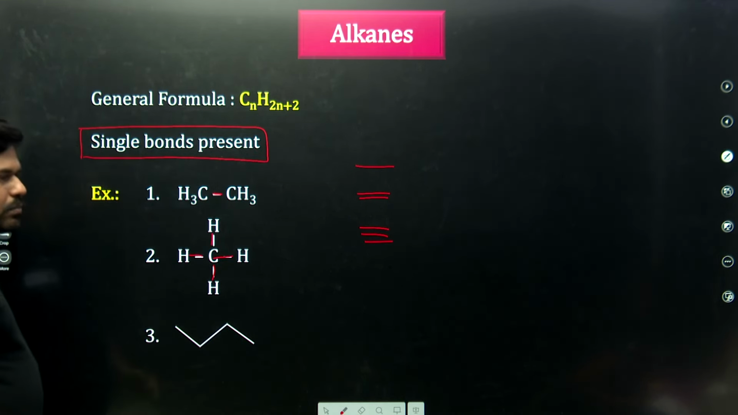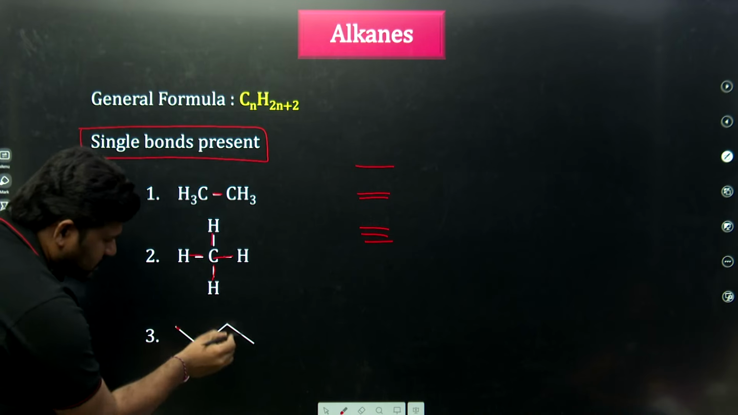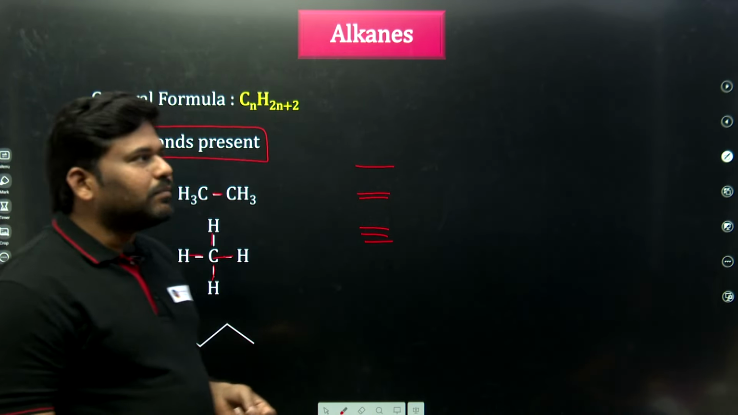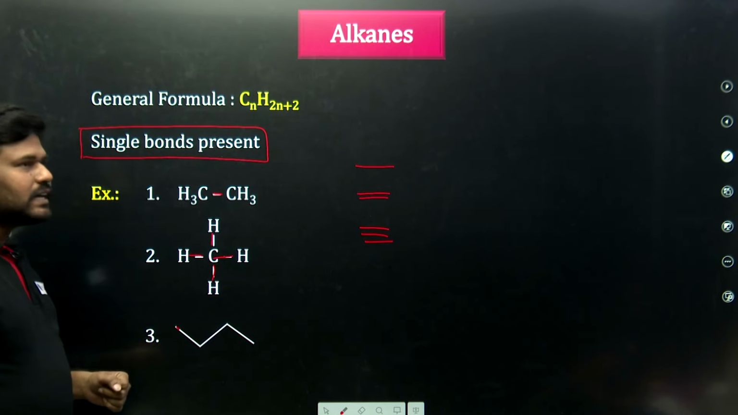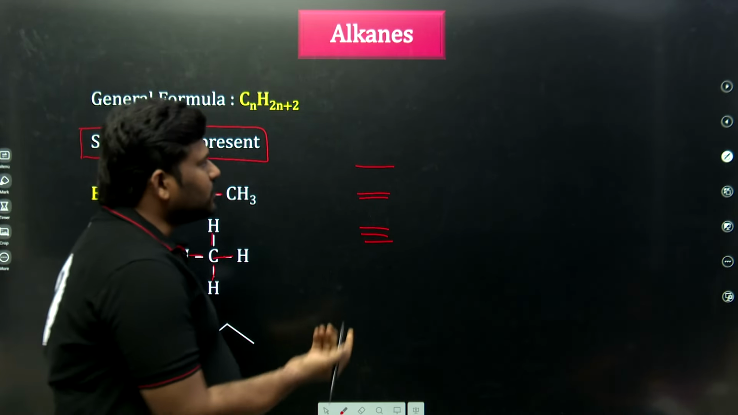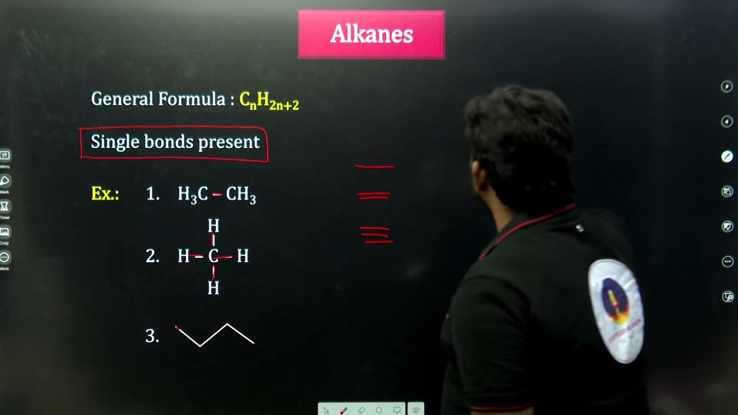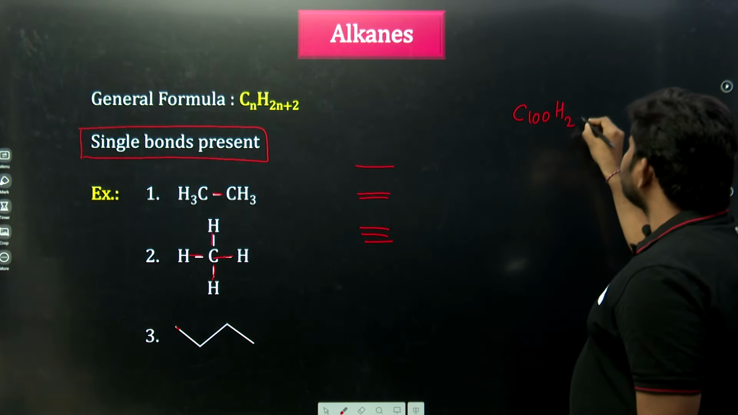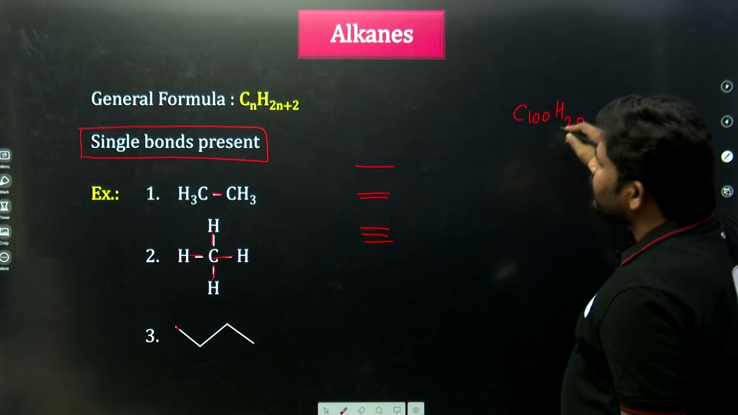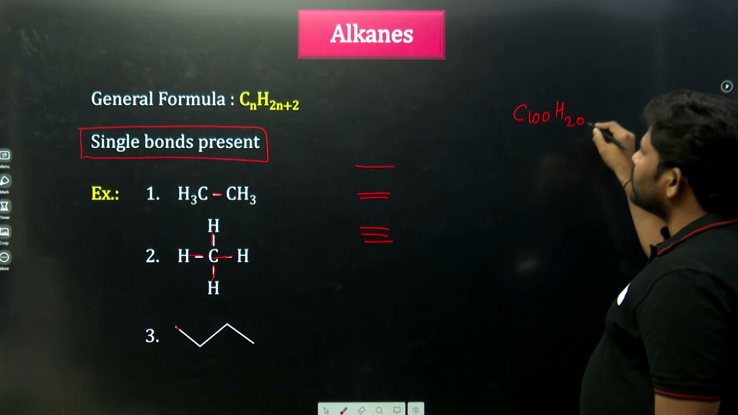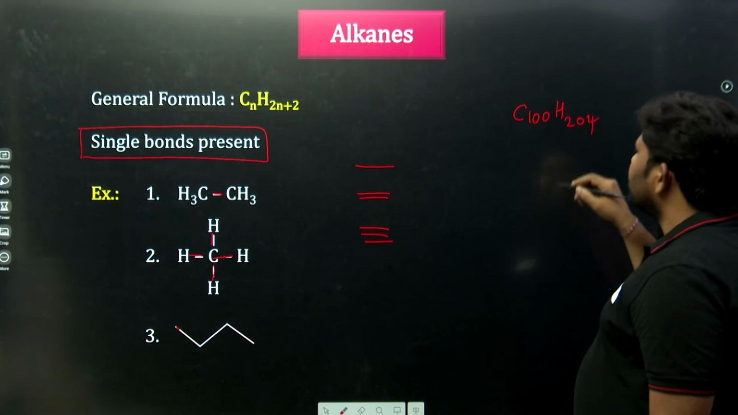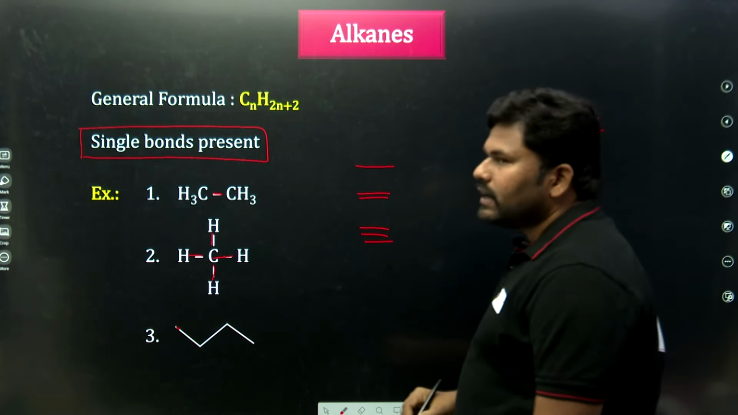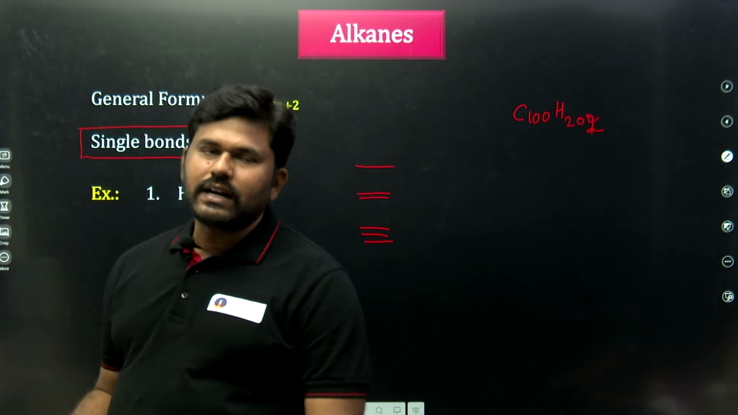This is called bond line formation. Where single bonds are there and the formula is CnH2n+2, that is called an alkane. For example, I am taking C100. Hydrogens: 2 into 100 is 200, plus 2 is 202. So C100H202 is an alkane.